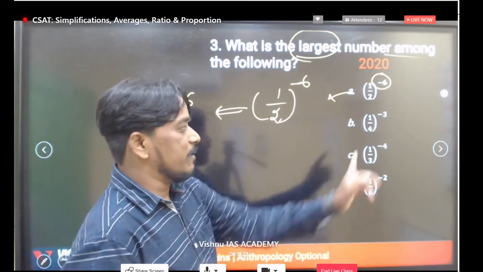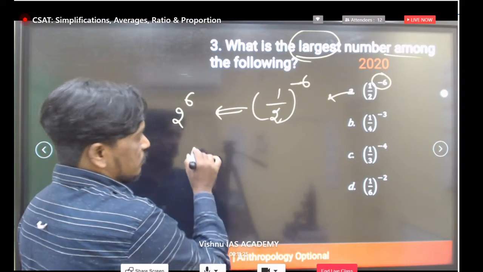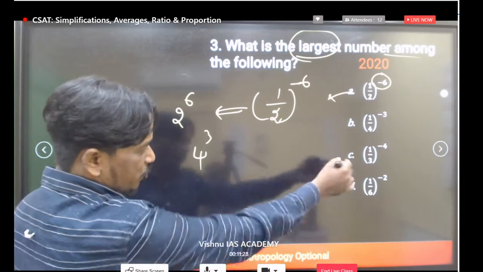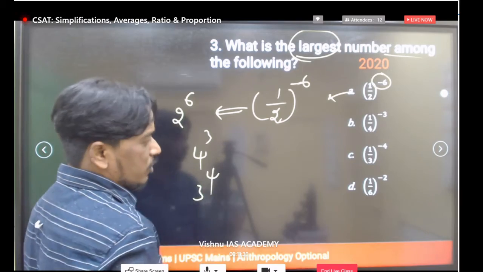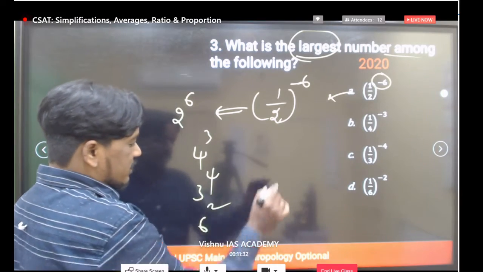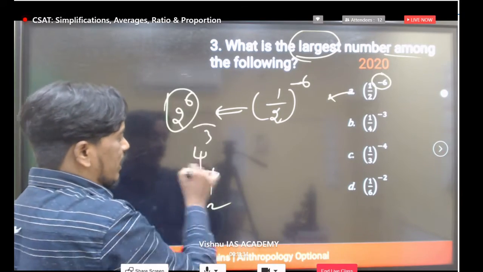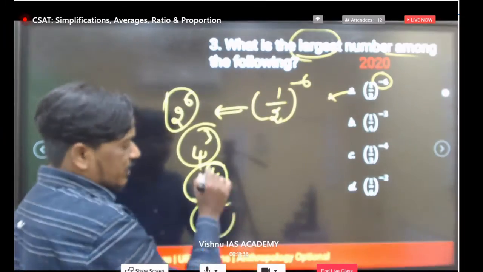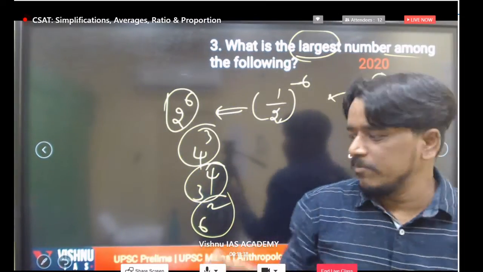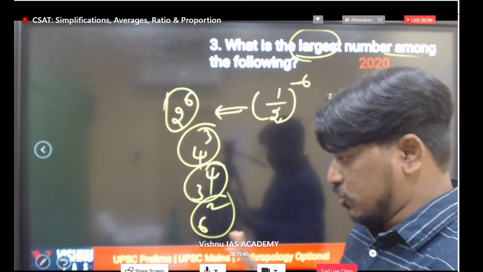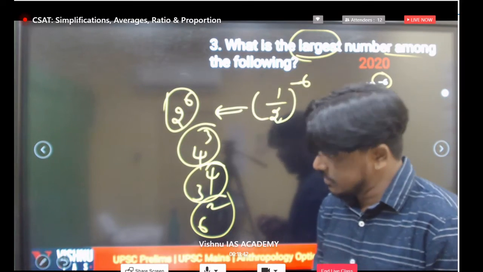Now, very good. See, if you take this one, 4 cube, and if you take this one, 3 to the power of 4, if you take 6 square, in all these things, which one is the largest number? These are simplifications only. Clear? So very simply, just simplify all these numbers. Most of the students have taken it. Yes, everyone is taking C.